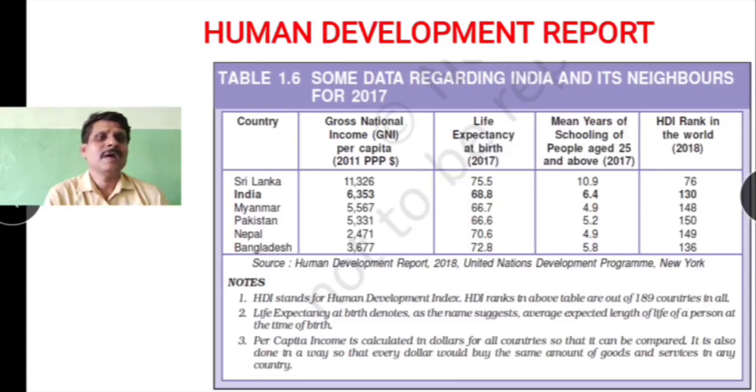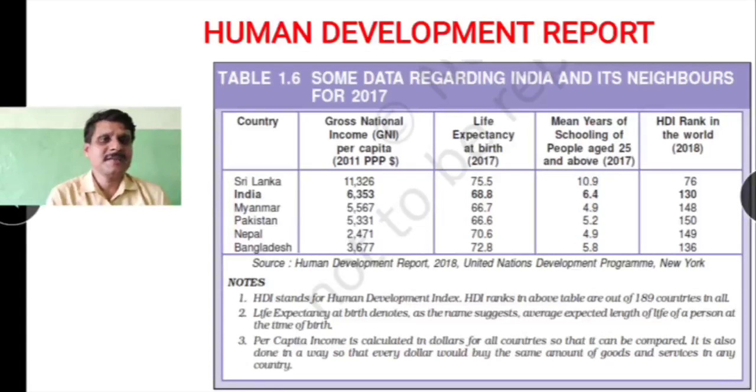Okay, then we have life expectancy at birth. Children, it is talking about longevity, that is, how long a person can live. So that is life expectancy in 2017. Sri Lanka, it was 75.5 years. Then India, it was 68.8 years. Then Myanmar 66.7, Pakistan 66.6 years, Nepal 70.6 years, Bangladesh 72.8 years. Though, children, Nepal and Bangladesh are better than India, still their per capita income is not satisfactory.